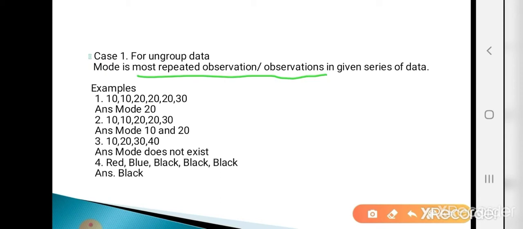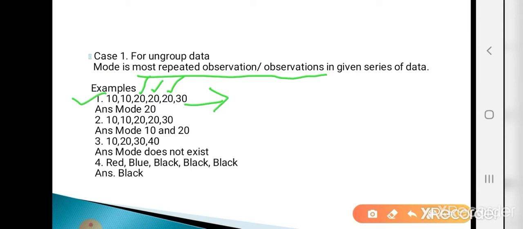See examples. The first example is 10, 10, 20, 20, 20, 30. Here we are given only the values of x, that's why it is called ungrouped data. So what is the mode? Mode is the most repeated observation or observations. Here which value is most repeated? Here 20 is repeated 3 times. That's why mode is 20.